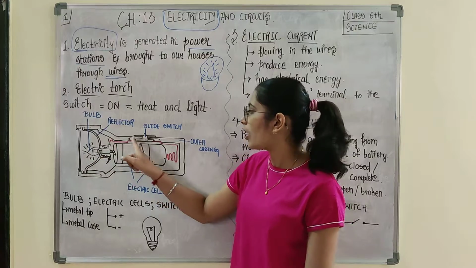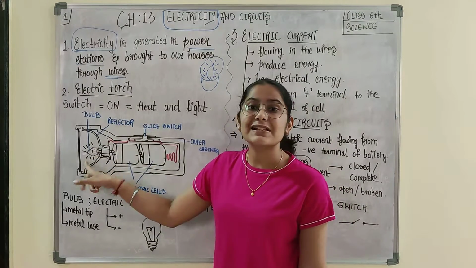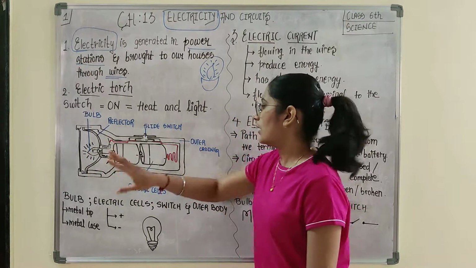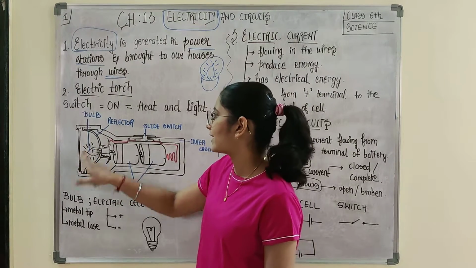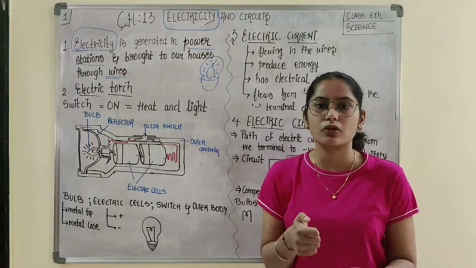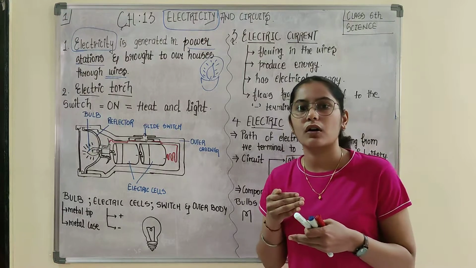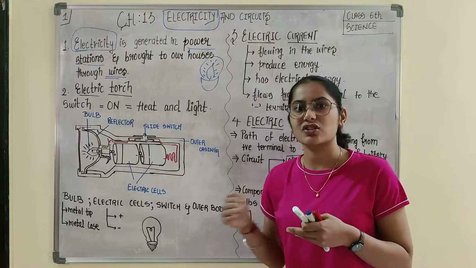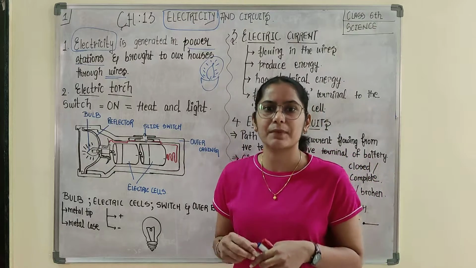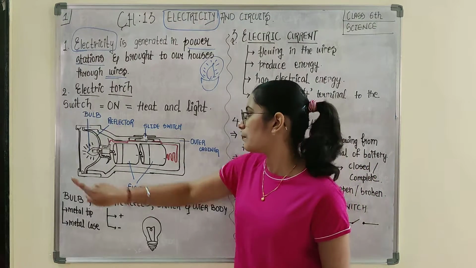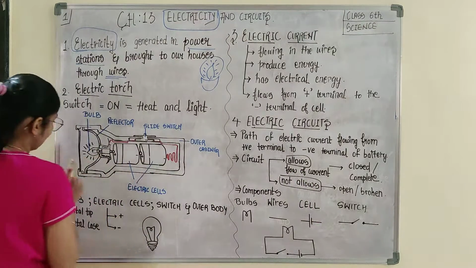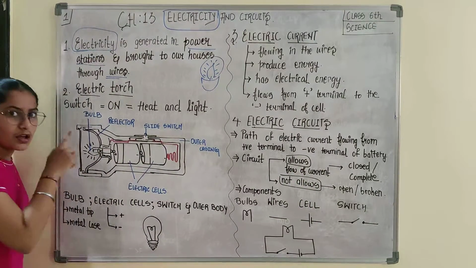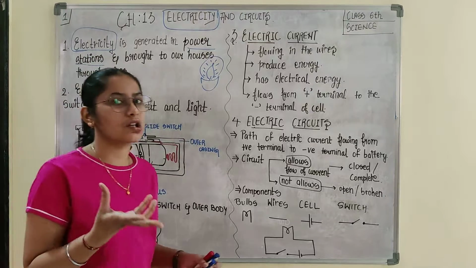Right now this is in on mode, so therefore the bulb is in lighted mode. Here, this is the bulb, this is lighted. When you turn the switch on and keep the torch in on mode for a long time, after some time when you place your finger on any part of it, you would be feeling some sort of heat.